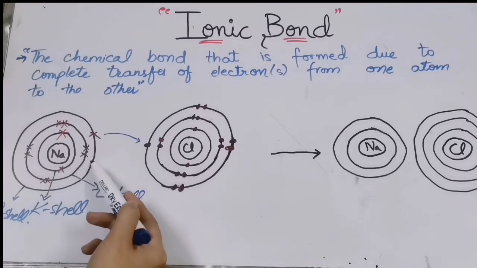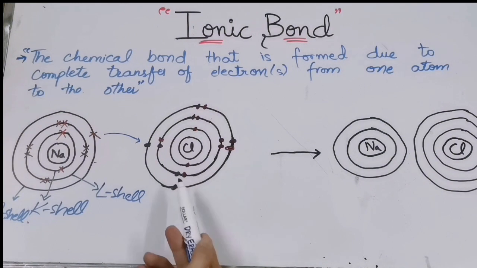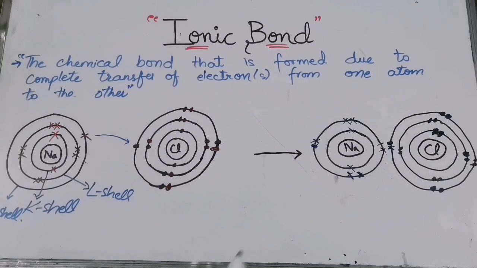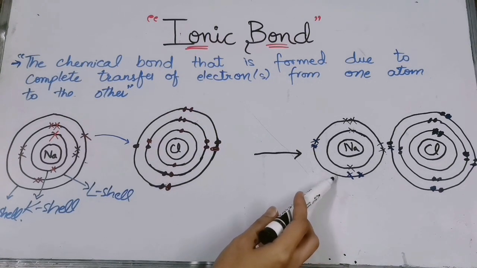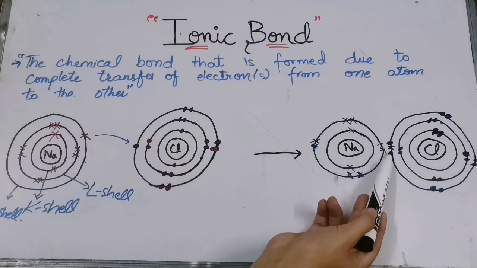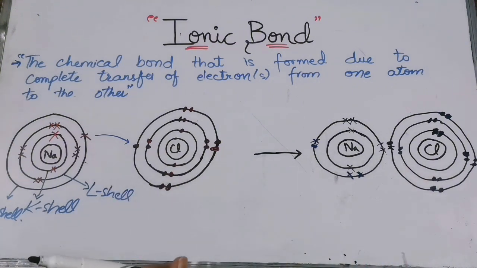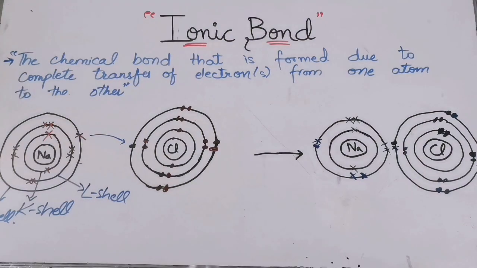So sodium after losing 1 electron will attain the noble gas electronic configuration, and chlorine after gaining the electron will attain the noble gas electronic configuration. See over here, the sodium lost its 1 electron and now it is having 8 electrons in its valence shell, and after accepting the 1 electron of the sodium, the chlorine is also having 8 electrons in its outermost shell. The sodium has lost its 1 electron, so it will get a positive charge. Now the cation and anion will attract each other, and as a result a bond will be formed, and that bond will be an ionic bond.